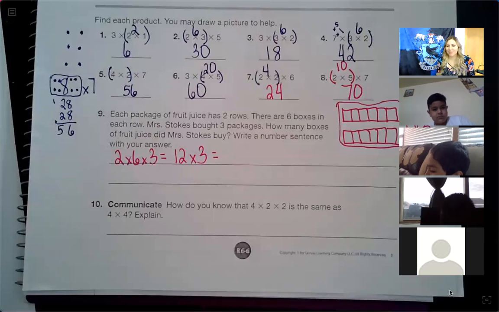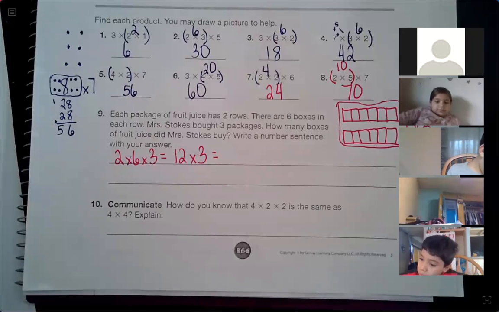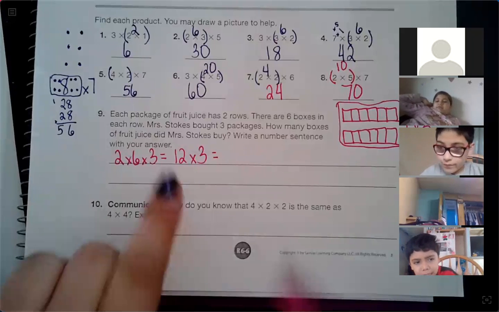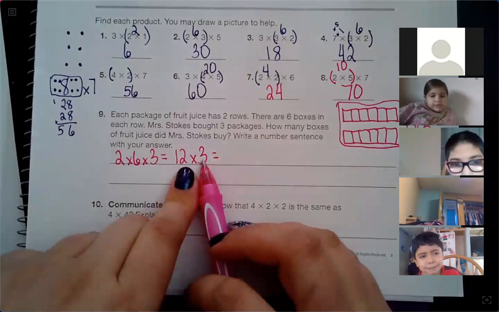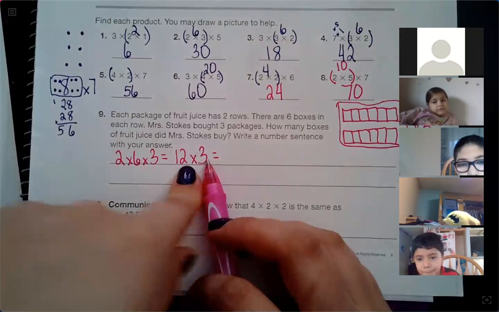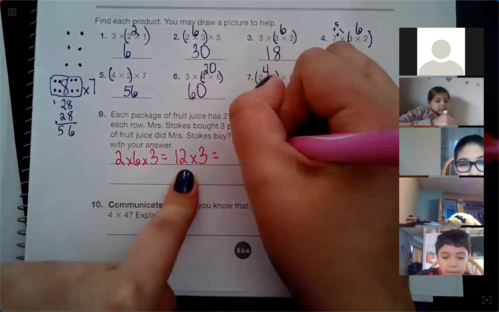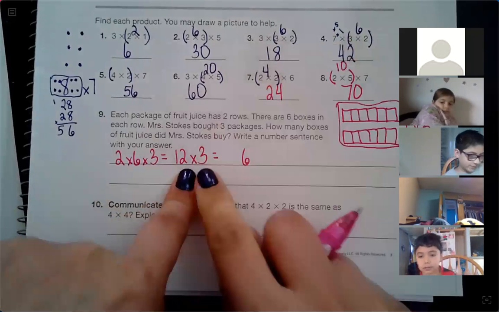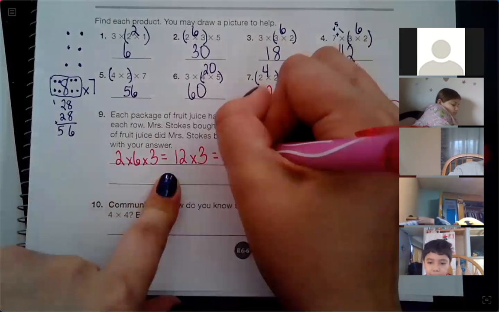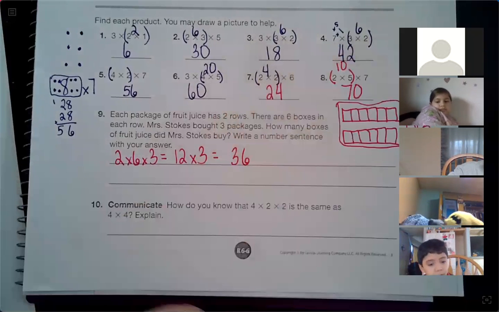So 12 times 3. 12 times 3. Oh my goodness, we haven't learned this yet. I'm going to break apart 12. I'm going to think 2 times 3 is 6. Oh my gosh, Elijah, you are way ahead of me. Look at you go. 2 times 3 is 6. And then 10 times 3 is 30. So it must be 36.